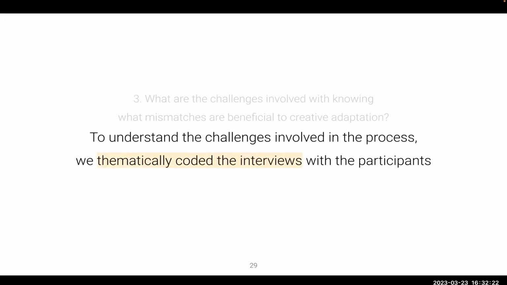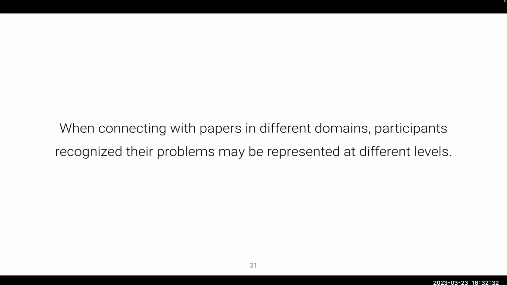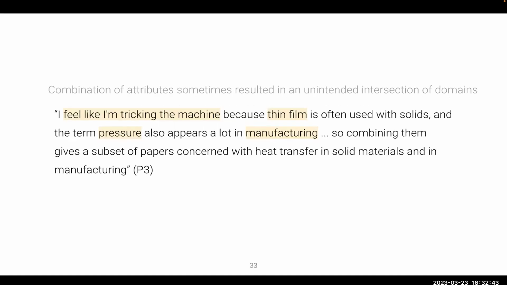So to understand the challenges in the process, we conducted interviews with participants and thematically coded the transcripts. The first challenge was related to discovering salient structural elements. When connecting with papers in different domains, participants recognized that their problems may be represented at different levels, but it was not always clear how to express the problem in advance. For example, the combination of structural elements or attributes sometimes resulted in an unintended intersection of domains.